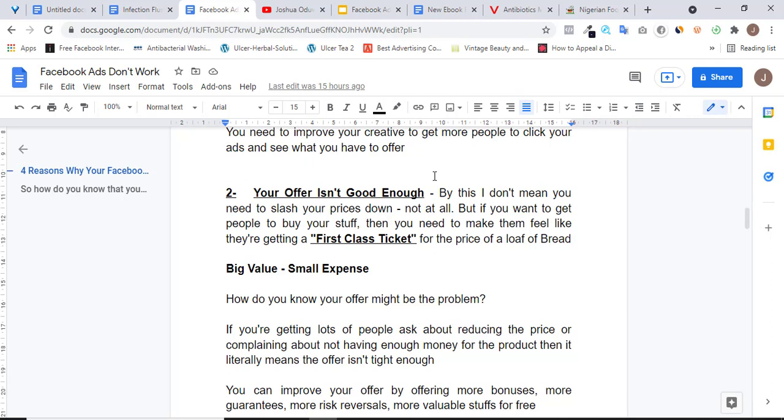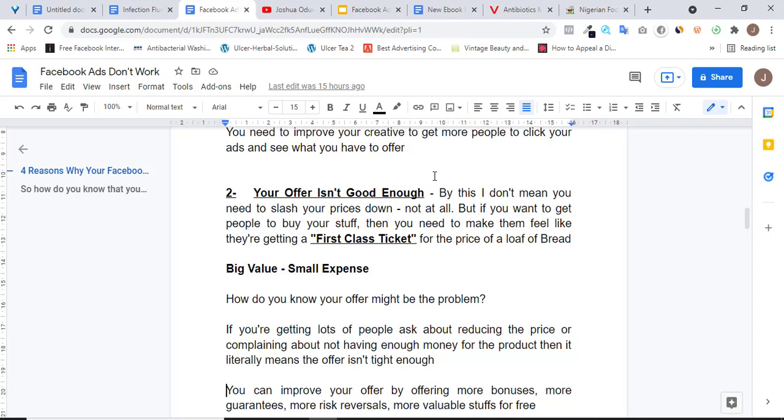All right. What people actually want is to be able to buy a whole lot of stuff for a very, very small amount. So you have to be able to present to them a whole lot of value that they can get for a very, very low price. Now, this is my own idea of it. My idea is to try to see it like you're presenting someone a first class ticket for the price of a loaf.